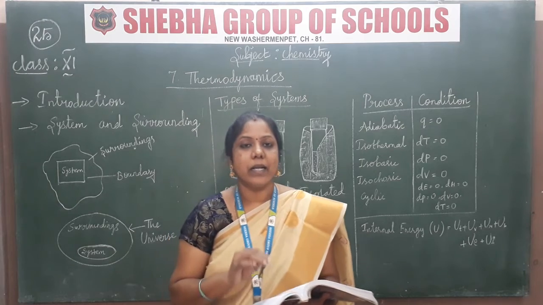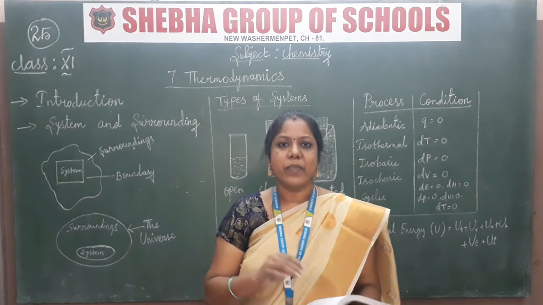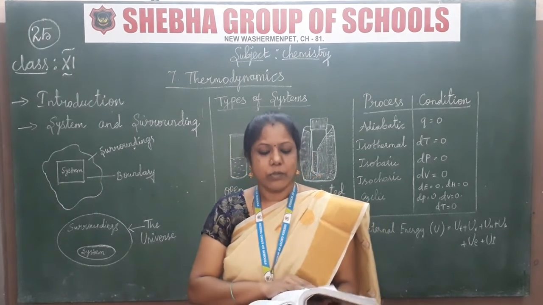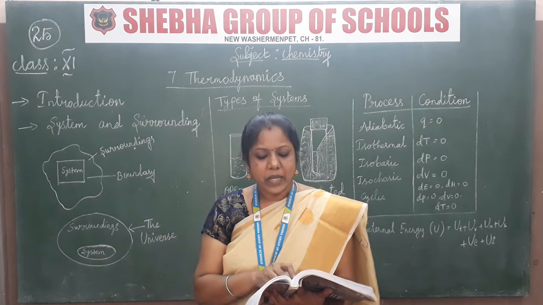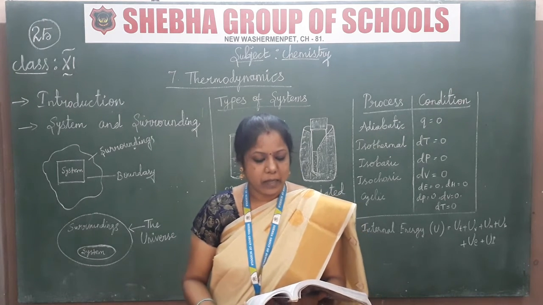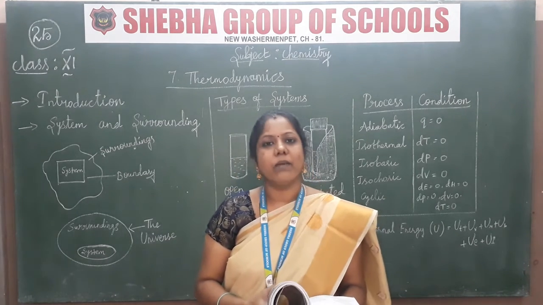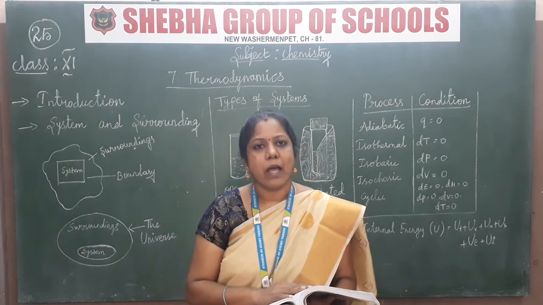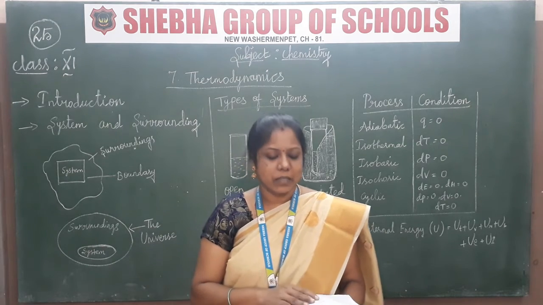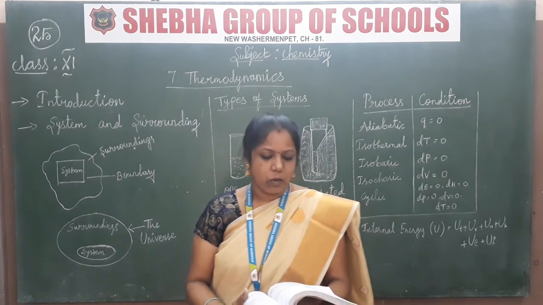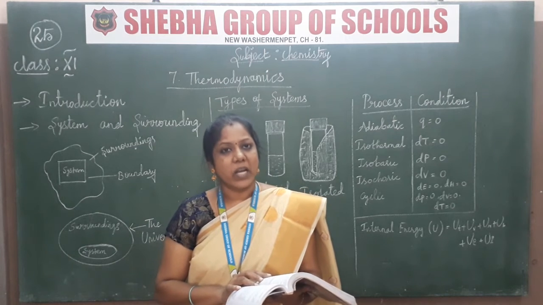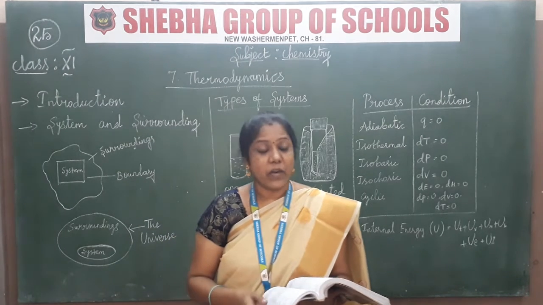That is internal energy. The symbol is denoted by the capital letter U. So dU is equal to 0, dH is equal to 0, dP, dV and dT, and entropy, so that is also 0. So all the values are 0, that is, you have to complete that one process. It's called cyclic. Okay.